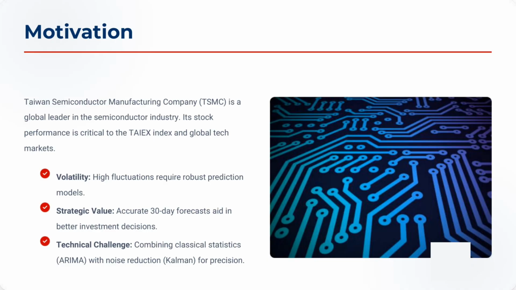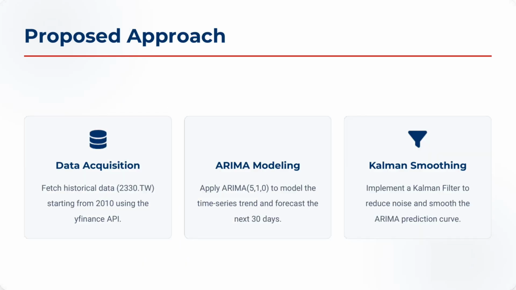To do this, we realized that simple prediction wasn't enough. We needed a way to smooth out the data. To tackle this problem, we proposed a three-step solution. First, data acquisition. We use the Y-Finance API to pull reliable historical data starting from 2010.